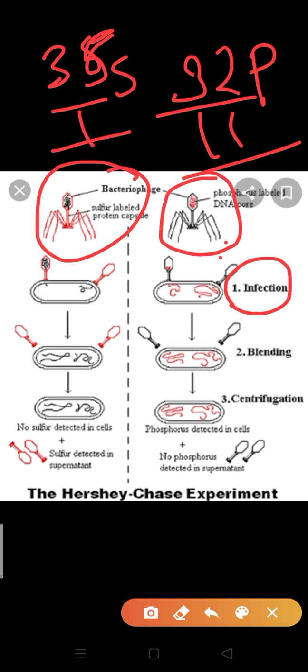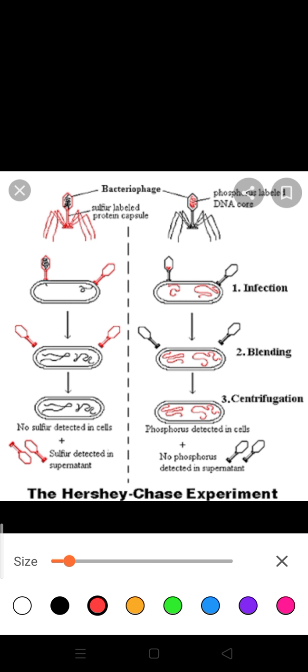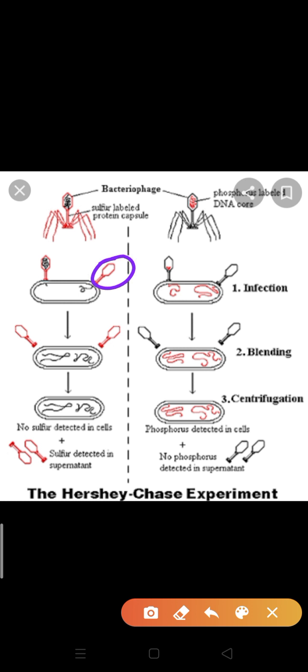Second is infection. When virus and bacteria come in contact, here is the virus and this is the bacteria. The virus injects its genetic material into the bacteria.